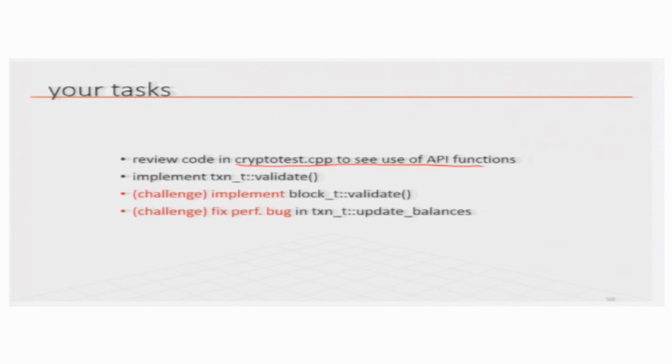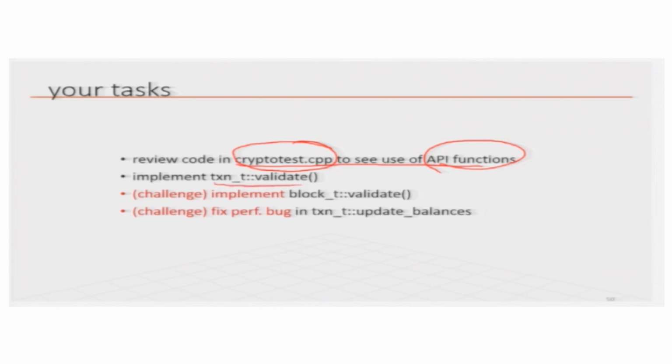Then you look at the code in the file cryptotest.cpp to see the various API functions from these libraries that you have to use, for example, for generating keys and for hashing with SHA-256 and so on.